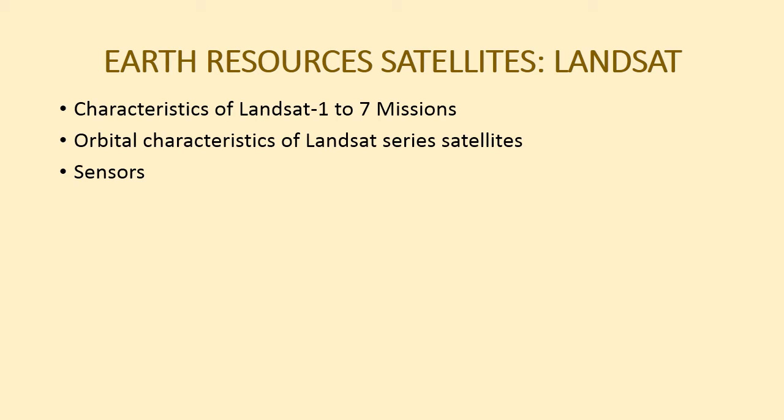TM, that is thematic mapper, is also an optical mechanical scanner similar to multispectral scanner.